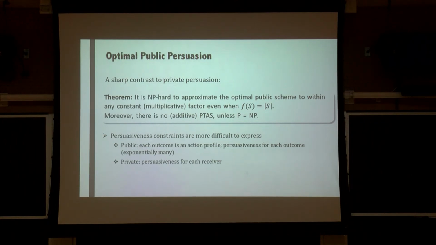The persuasiveness constraint has to be expressed for every outcome, so there are exponentially many constraints. But in the private persuasion setting, the persuasiveness constraint is basically for every receiver, which is kind of decorrelated in the private persuasion case. That's what makes private persuasion more tractable.